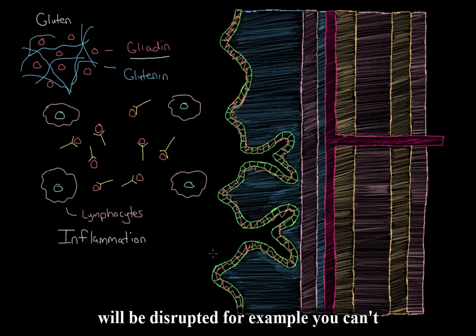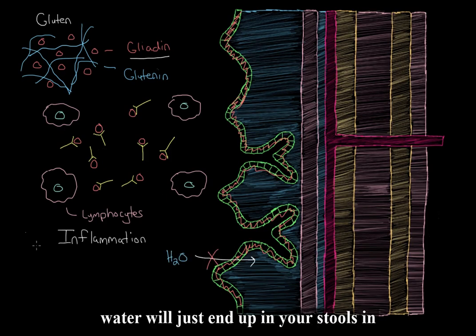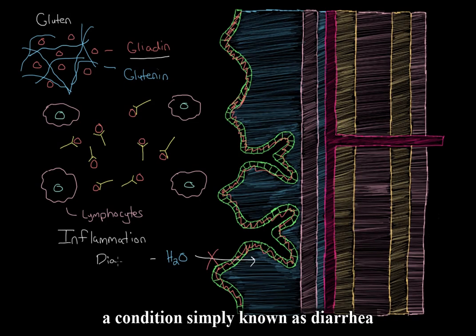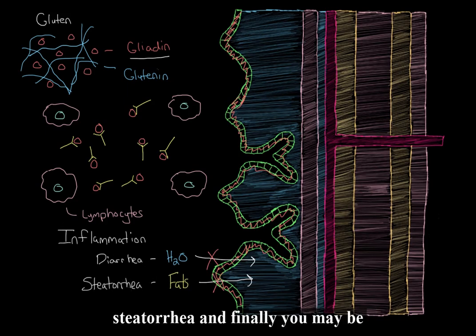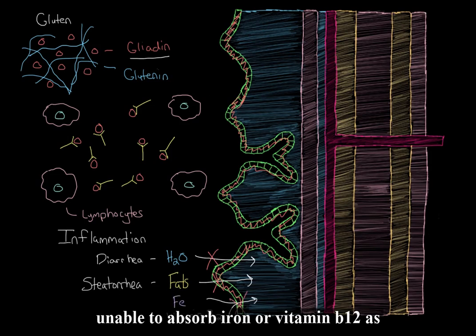For example, you can't really absorb much water anymore. That water will just end up in your stools in a condition simply known as diarrhea. Similarly, you can't absorb fats very well either, and that will manifest in your stools in a condition known as steatorrhea. And finally, you may be unable to absorb iron or vitamin B12. As a result, you may start to experience anemia. So these are some of the major symptoms associated with problems in absorption.